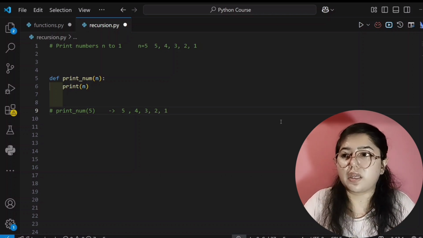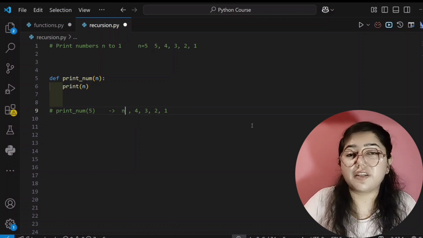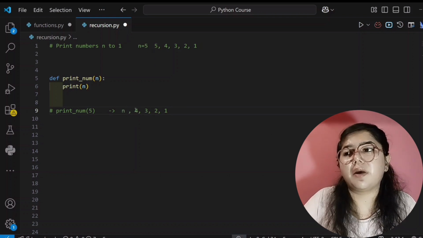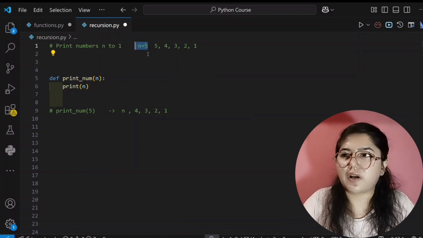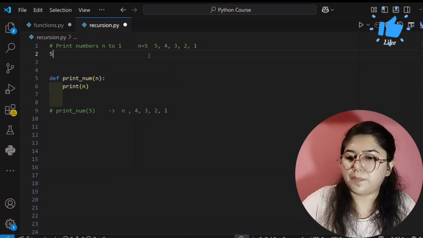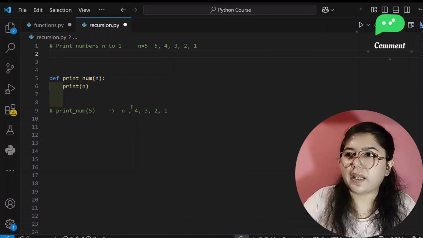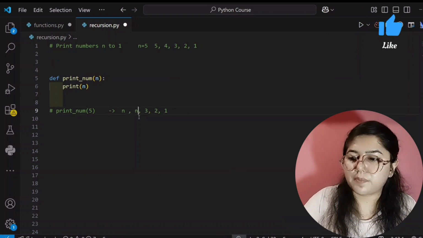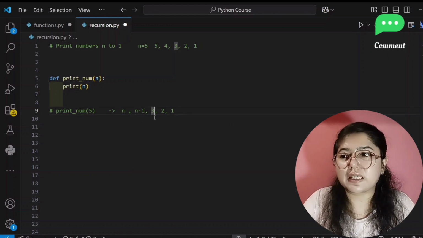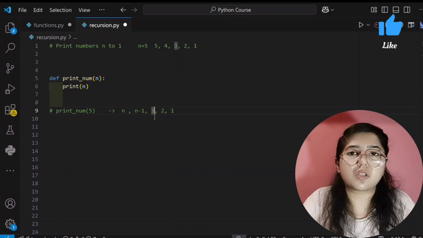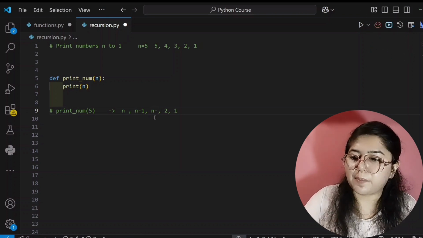Okay, if I tell you that if 5 is n, then what will be 4? 4 will be n minus 1. Obviously, if n value is 5, then 5 minus 1 will be equals to 4, right? So can I write in place of 4 n minus 1? Yes, I can write n minus 1. Now tell me, in the place of 3, can I write n minus 2? Yes, because n value is 5. So 5 minus 2, that will be 3. So I can write n minus 2.